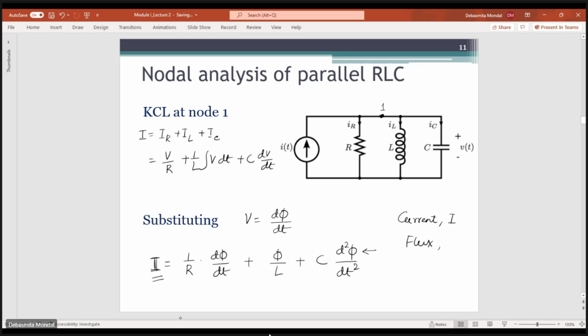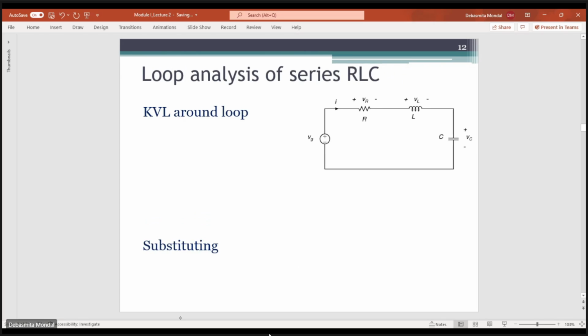So in case of a current source system, the basic variables are current, which is I, and flux, which is phi. Similarly, if you see a series RLC circuit, this is a voltage sourced circuit. In this case also, if you write the KVL around the loop, as we had written just now, V equals IR plus L di/dt plus 1 by C integral I dt.